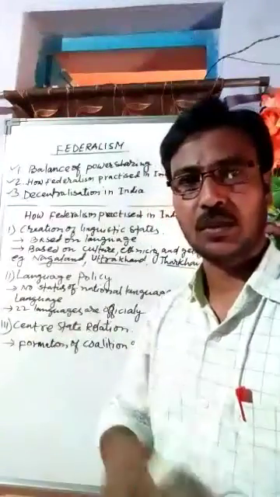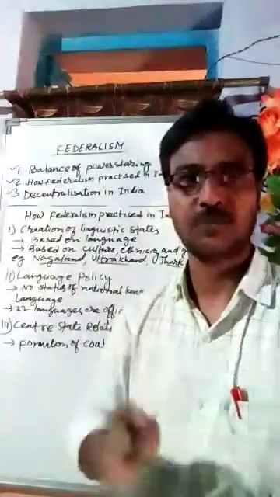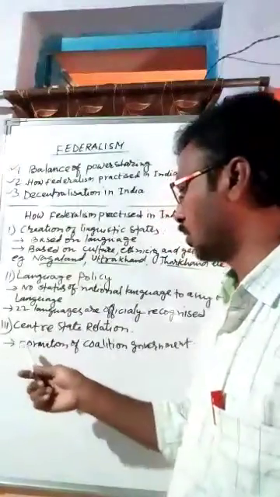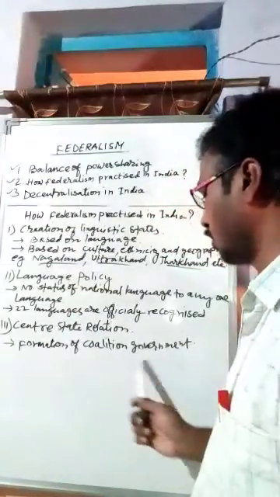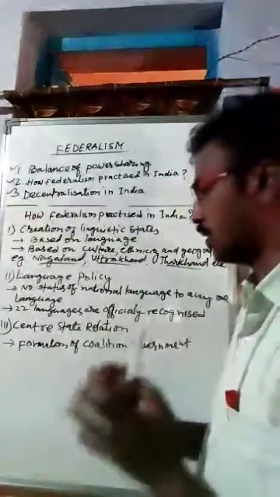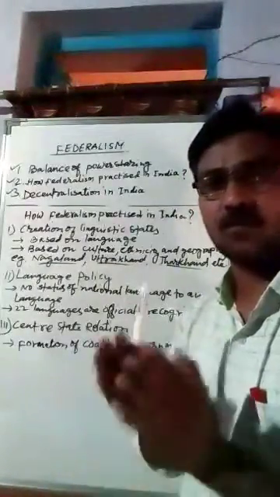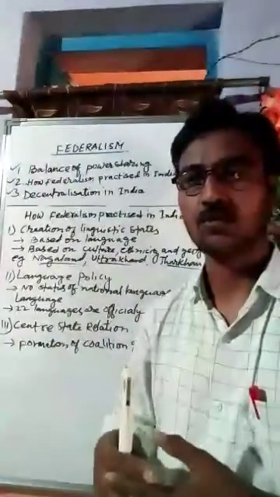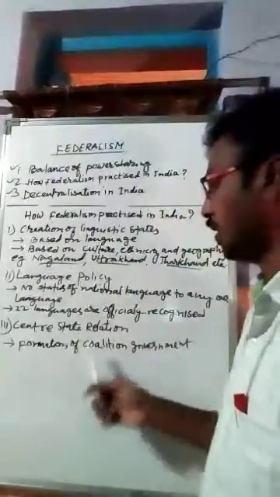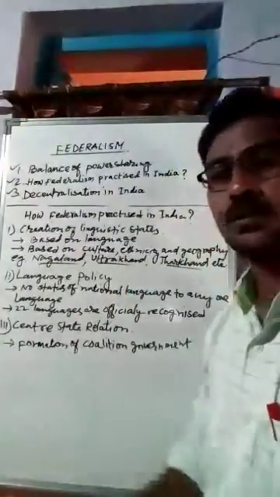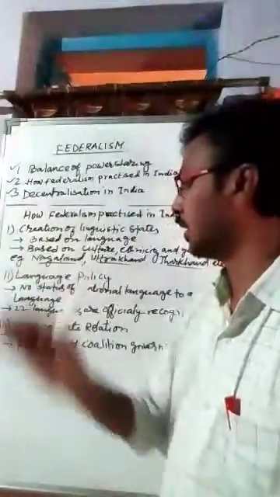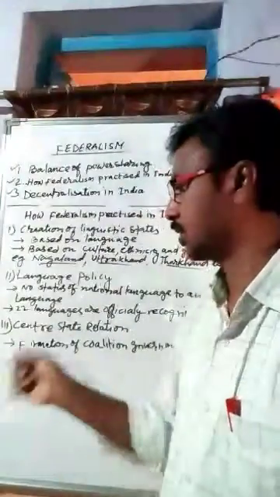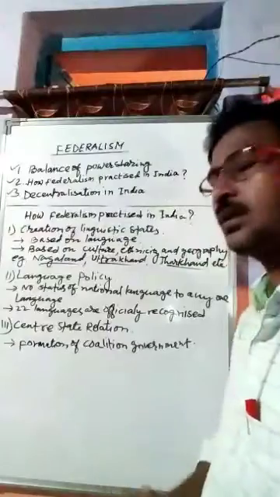After some time, many regional parties were formed in different states, their own parties were formed. So there came the time of formation of coalition governments, when the national party did not get the majority support in the Lok Sabha election, they used to take the support of the regional parties or state parties and form a coalition government. So this is the relation between the state and the center. Okay, many times in the case of a coalition government, the center has to take the support of the state governments.